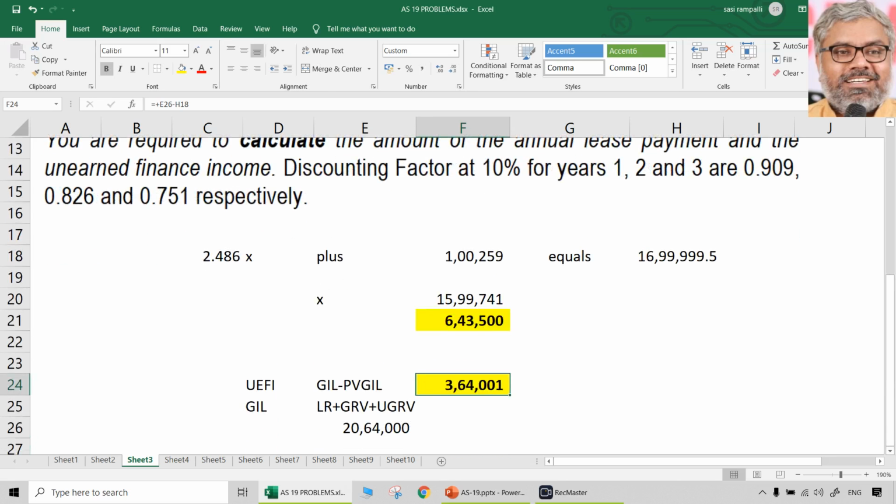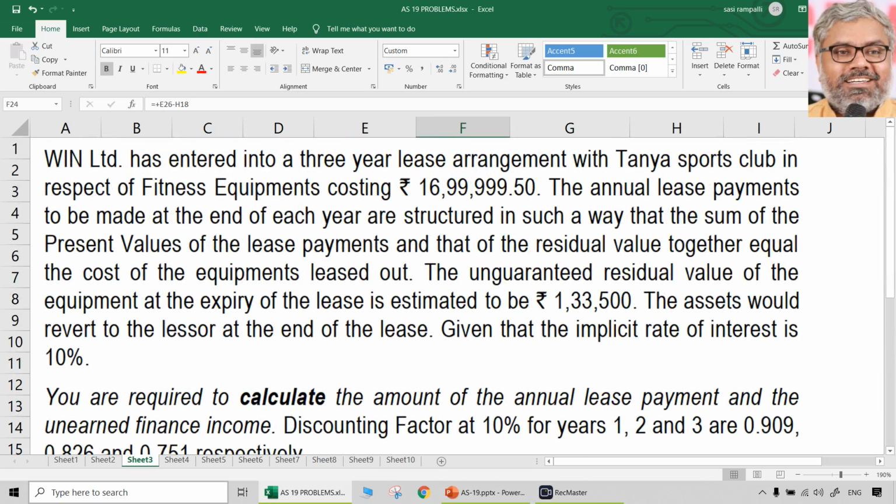So here, annual lease payment itself is not given. We had to calculate that by equating the present value of those annual lease payments, which we don't know. Because they are equal, we could take annuity factor, multiplied with x if we assume the annual lease payments are x, plus the present value of the unguaranteed residual value, because there is no guaranteed residual value at all, that should be equal to the original cost of asset, which means annual lease payment should be 6,43,500. If that is the case, how much is the gross investment in lease? That will be 20,64,000. How much will be the unearned finance income? That will be 3,64,001. That's it. That is question number 3.